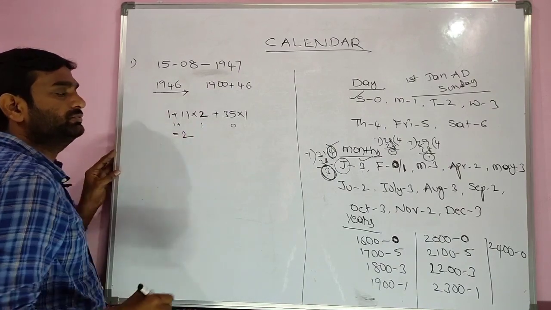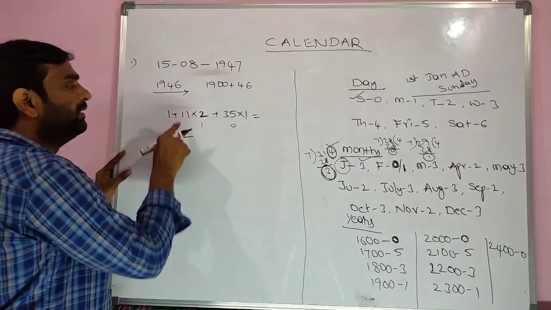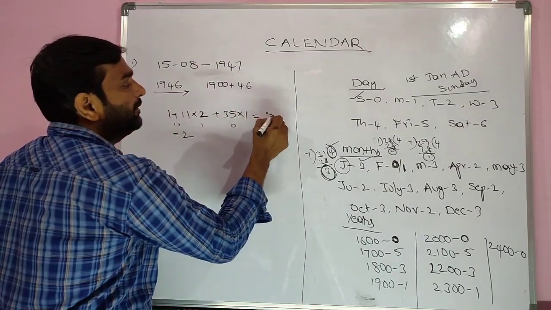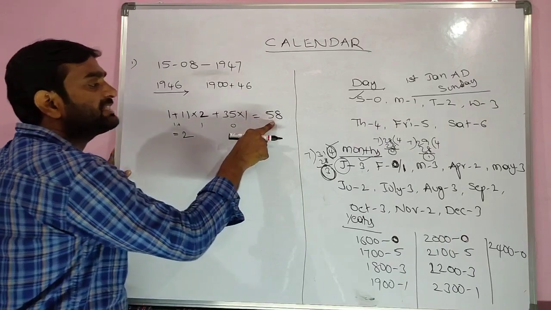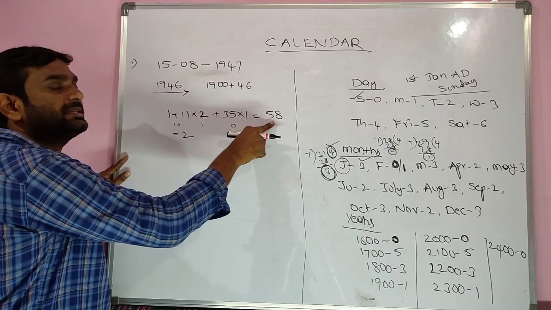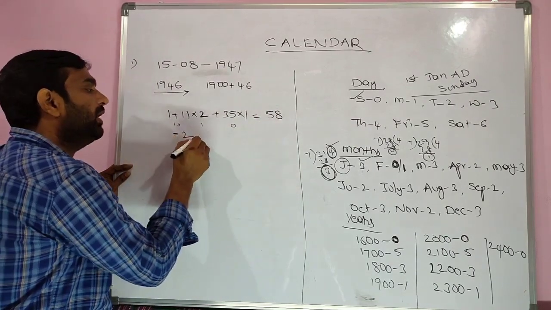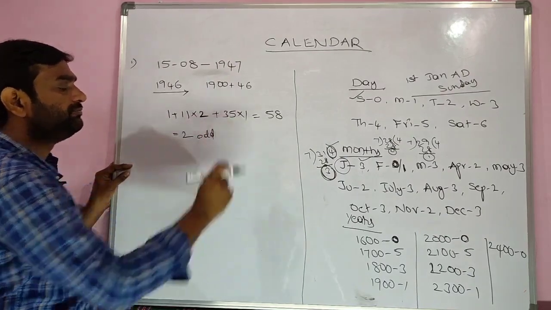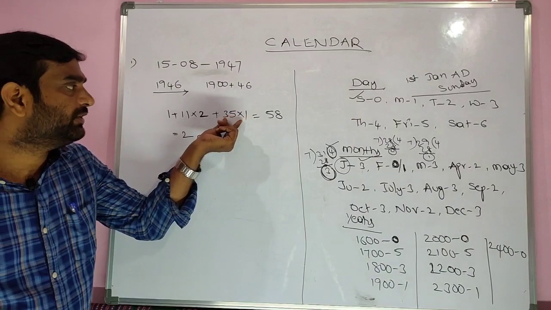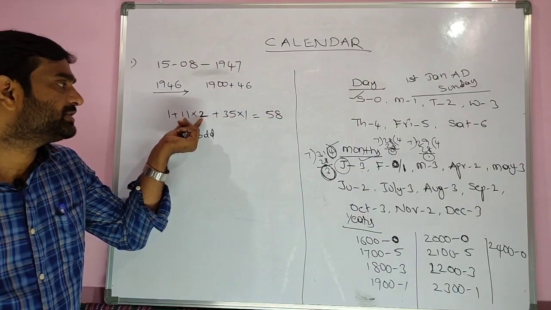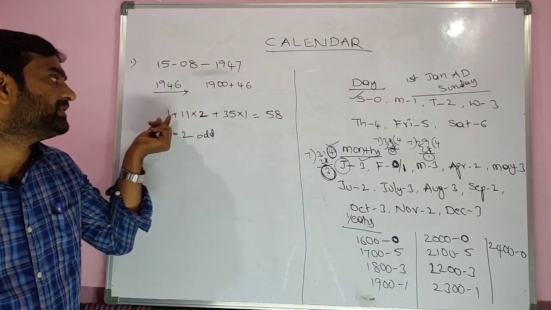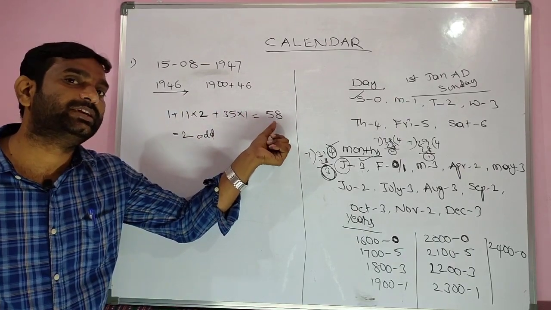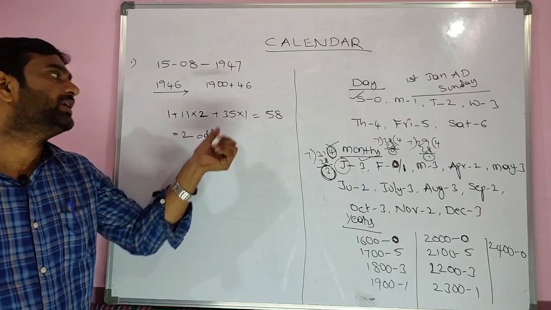Totally the code is 2. If not, do like this. 11 2s are 22 plus 35, 57, plus 1, 58. If we divide by 7, 7 8s are 56, remaining is 2. So the odd days are 2. We can do it like this also. First 35 into 1, 35, 11 2s are 22, 35 plus 22, 57, plus 1, 58. If we divide by 7, 7 8s are 56, 2 remaining. So 2 odd days are remaining.